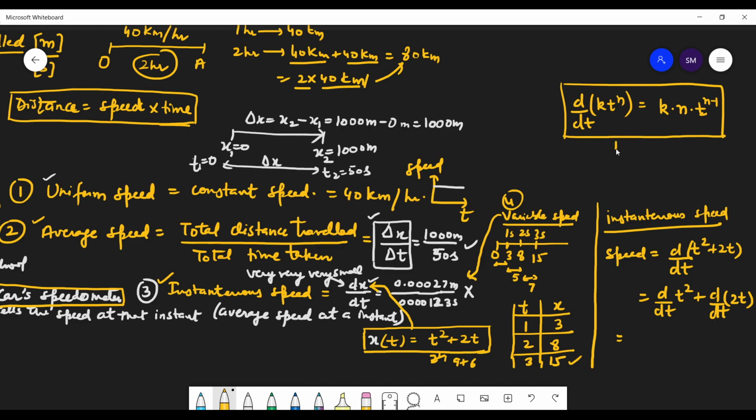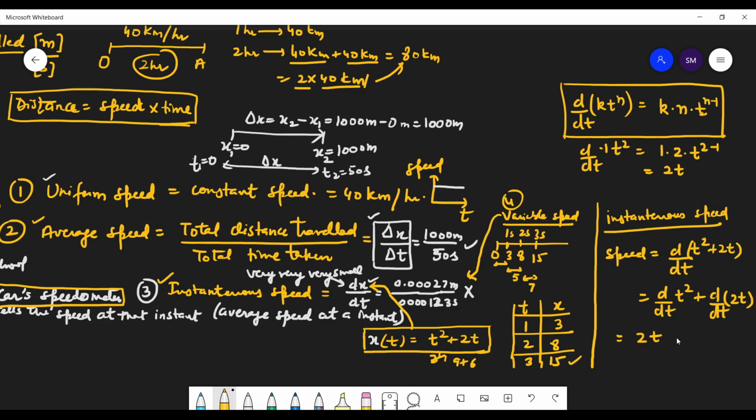Put it over here: t square into 1 into d by dt. So what do you get as the answer? K as it is. Now write n here, and t raised to the power n minus 1, that is 2 minus 1. So what do you get, students? That's 2t, right? So the differentiation is 2t.